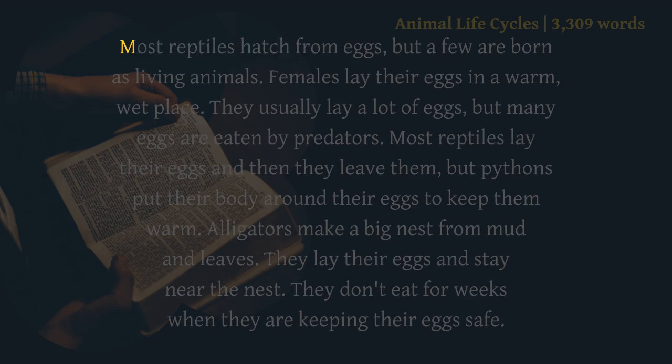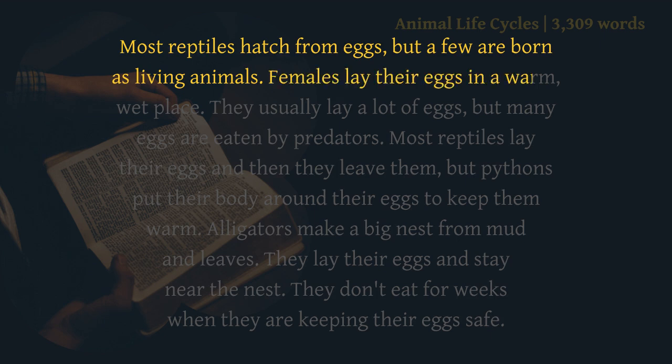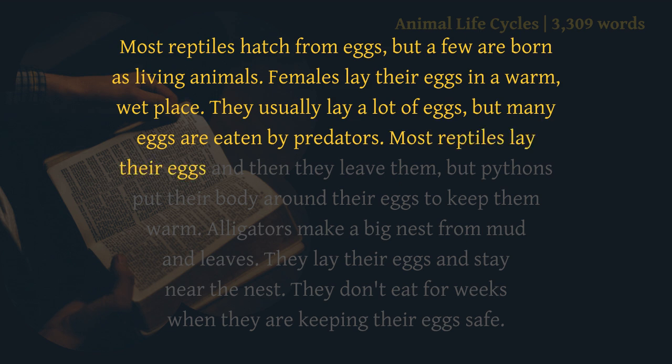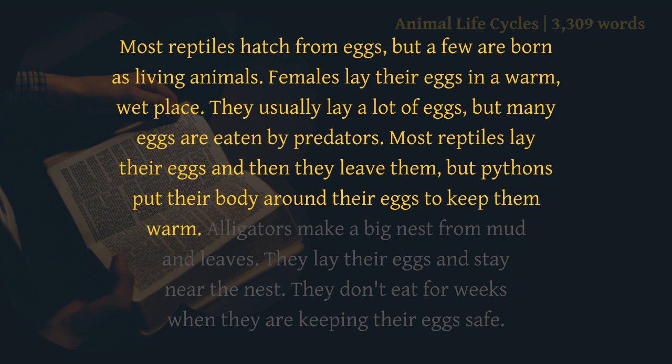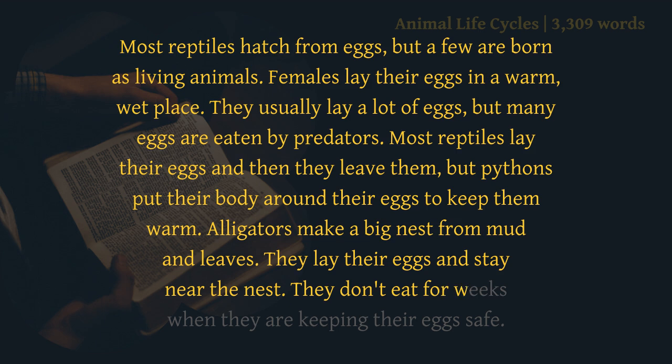Eggs. Most reptiles hatch from eggs, but a few are born as living animals. Females lay their eggs in a warm, wet place. They usually lay a lot of eggs, but many eggs are eaten by predators. Most reptiles lay their eggs and then they leave them, but pythons put their body around their eggs to keep them warm. Alligators make a big nest from mud and leaves. They lay their eggs and stay near the nest. They don't eat for weeks when they are keeping their eggs safe.